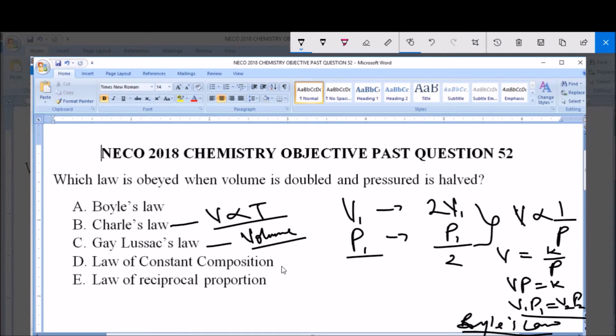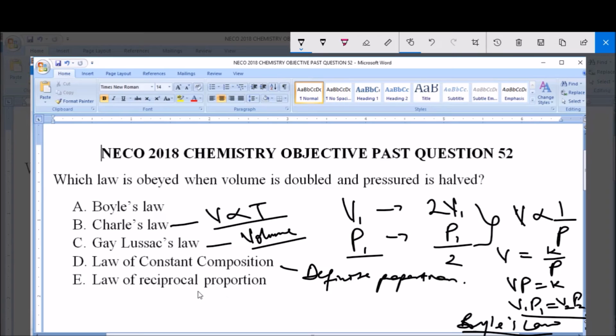Then the law of constant composition, also known as the law of definite proportion, states that all pure samples of a particular chemical compound contain the same elements in the same proportion by mass. So that is the law of constant composition.